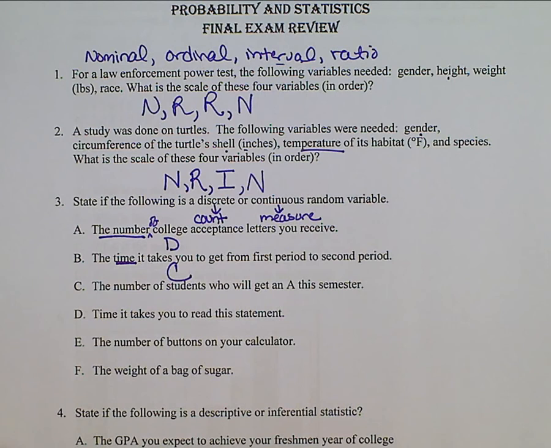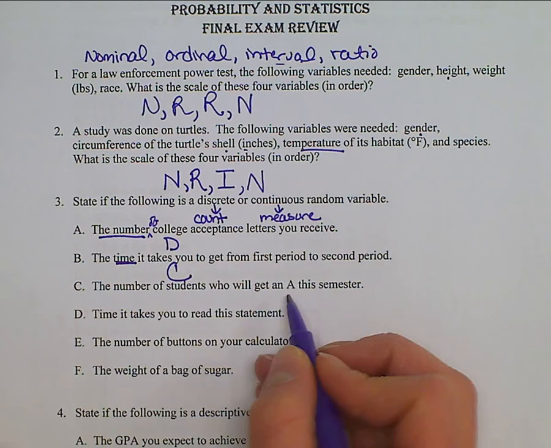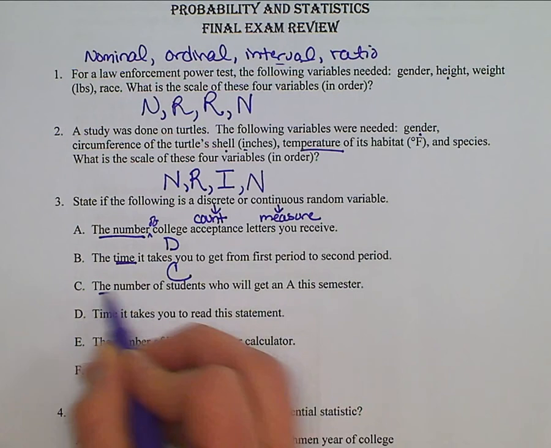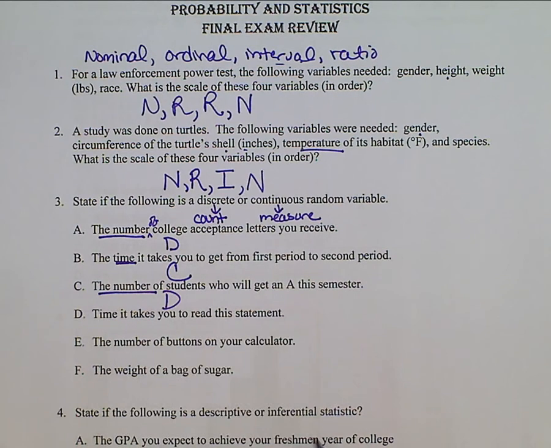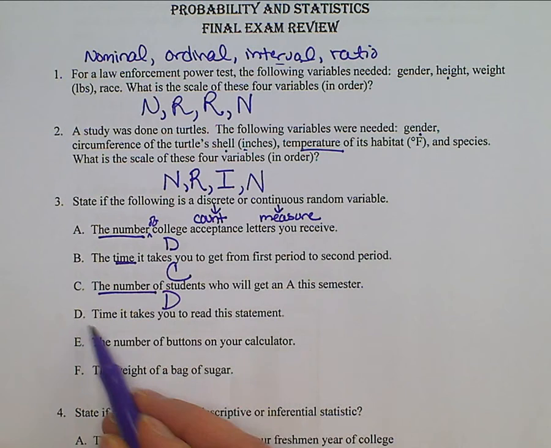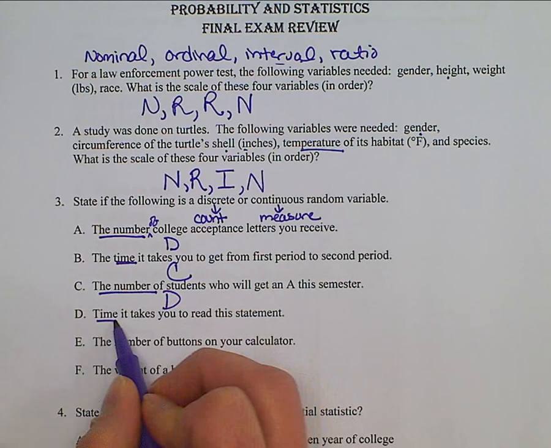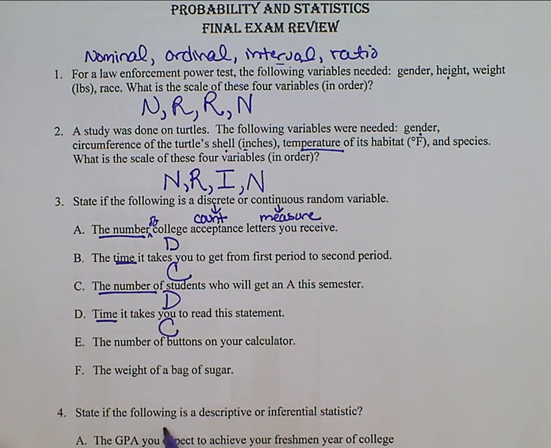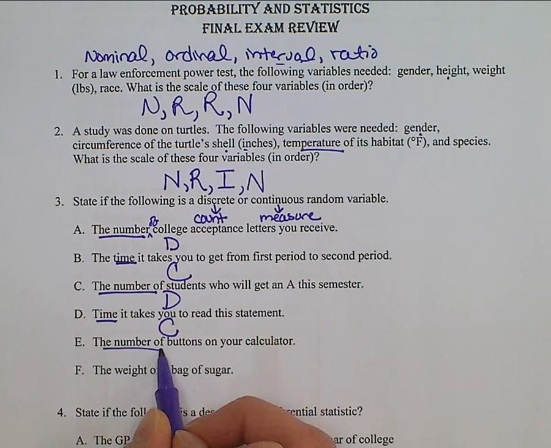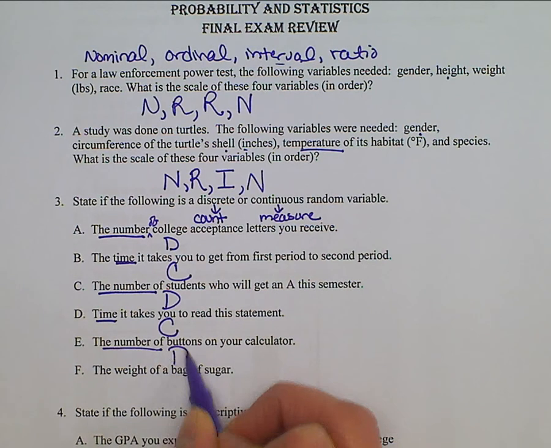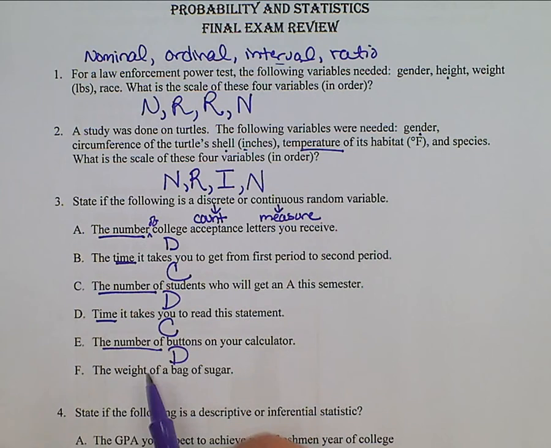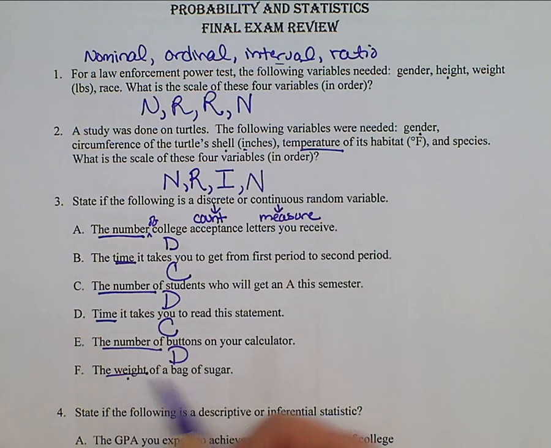C, the number of students who get an A this semester. We would count how many. This is discrete. D, the time it takes you to read this statement. Time is a measure, it's continuous. E, the number of buttons on your calculator, we would count how many. It is discrete. F, the weight of a bag of sugar. Weight results from a measure, therefore it is continuous.